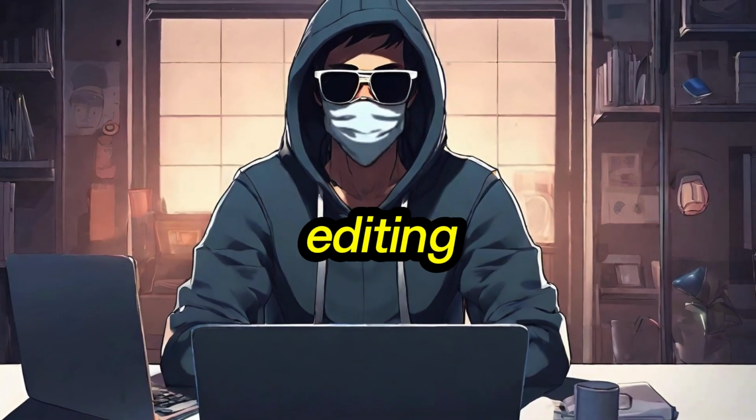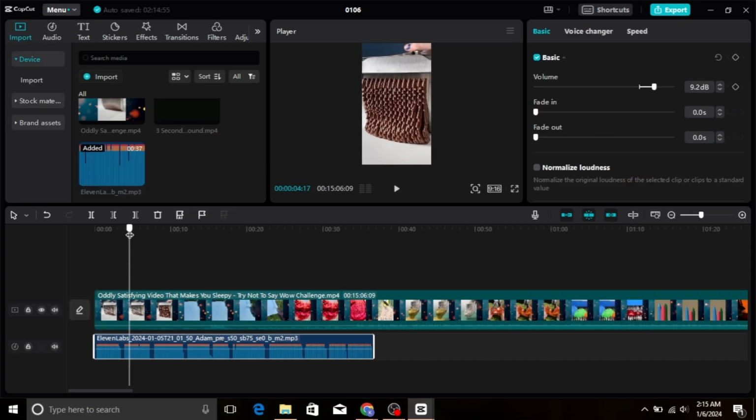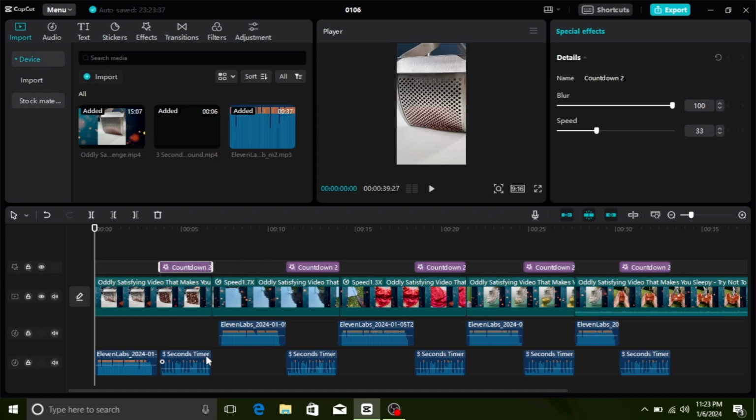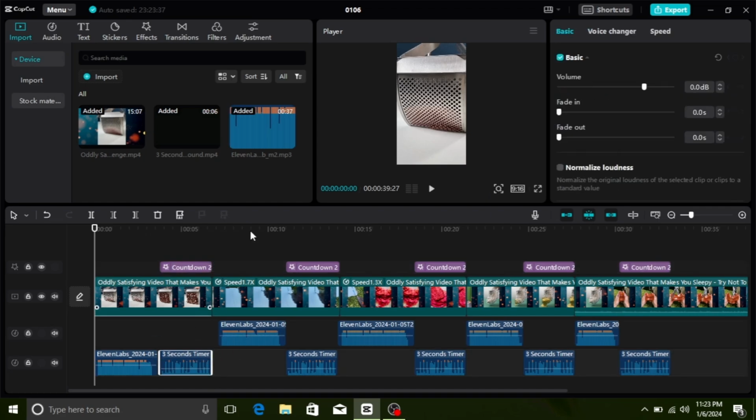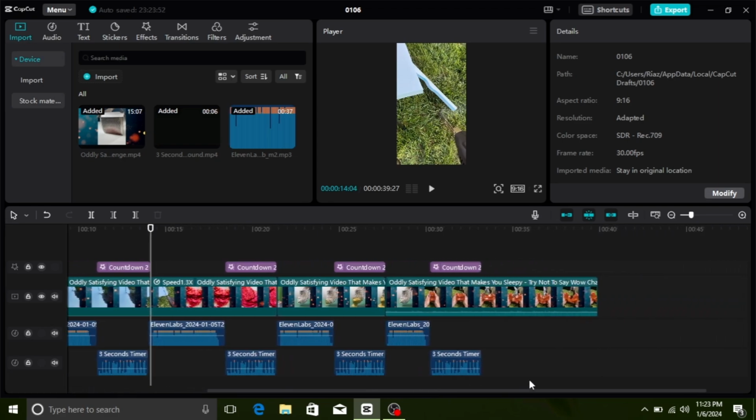For video editing, use CapCut, a powerful software. Import the downloaded video and your voiceover, adjust their sizes, and create a 3-second gap after each question. Make sure to add a new video for each question, which makes your videos more engaging. When done editing, add a 3-second timer for each question.